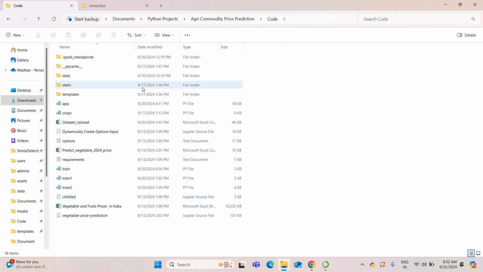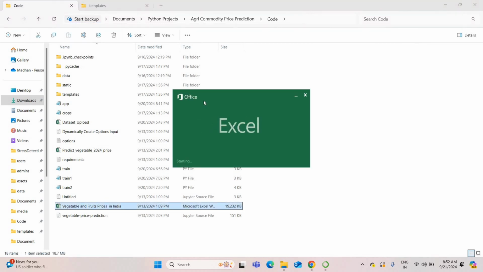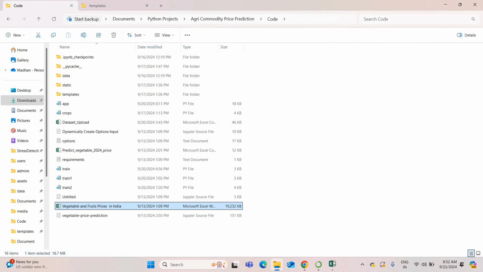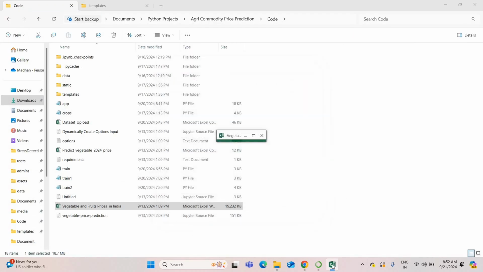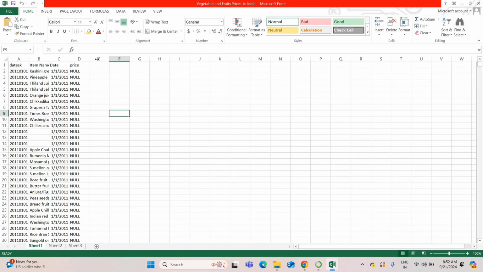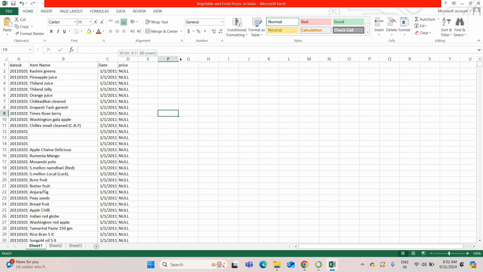So this is the project source code page. You can see the complete data set of this project. This is our overall data set of the project.